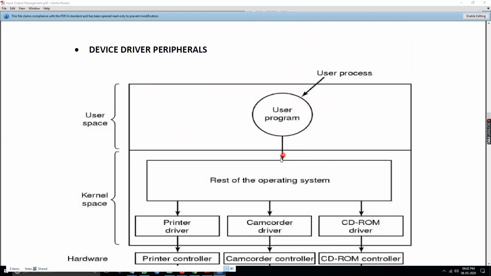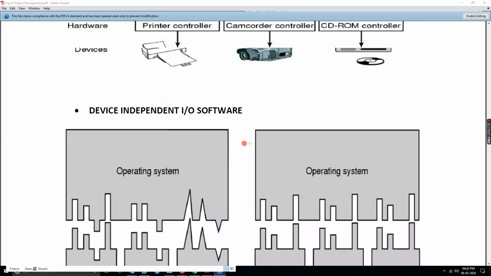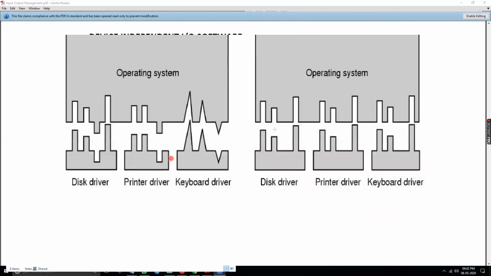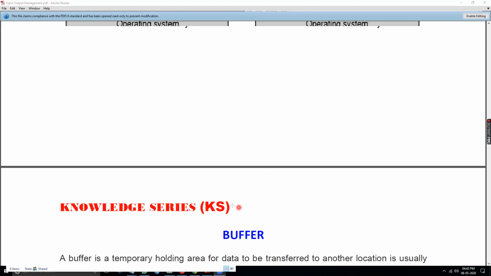And here there is one more figure, the device independent input output software. This is the operating system. With the proper driver, you will get a representation like that one. An operating system with a slightly improper device driver will look like a peg or symbol being shown over here. That means a misfit, but here everything will be in a balanced fitting. So these are nothing but points which are related to the